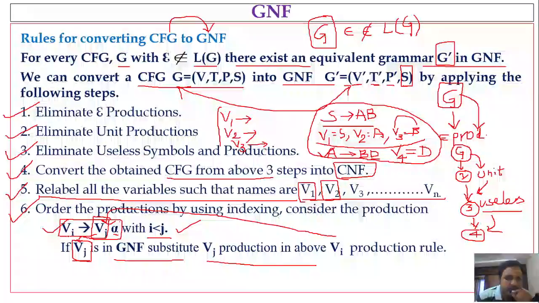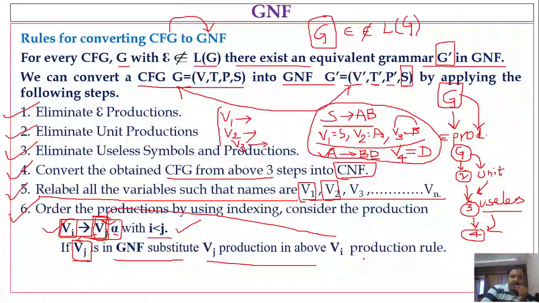This is the Vi rule because the head of the production is Vi. So Vi denotes Vj alpha, i less than j. You have to immediately check whether Vj is in GNF or not. If Vj is in GNF, substitute its production in place of Vj in the Vi rule. So here you have to substitute.